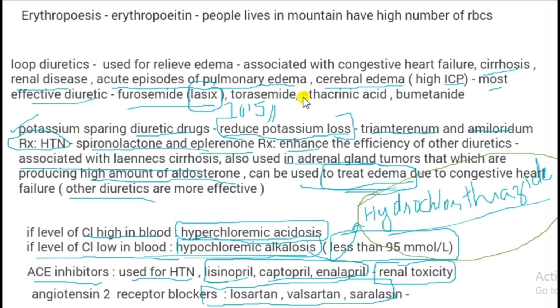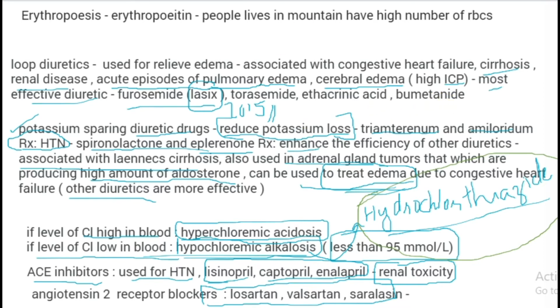Loop diuretics, as we can see here, are used for relieving edema associated with congestive heart failure, cirrhosis and renal disease, and for acute episodes of pulmonary edema and cerebral edema, which leads to high intracranial pressure. The most effective diuretic is furosemide, also known as Lasix, along with torsemide, ethacrynic acid and bumetanide.